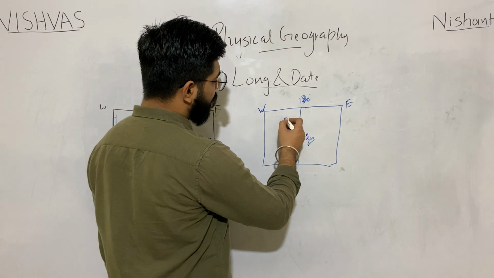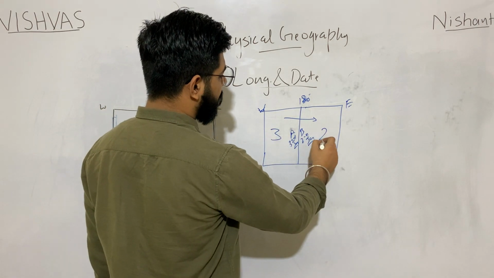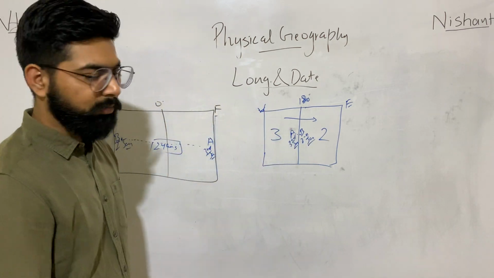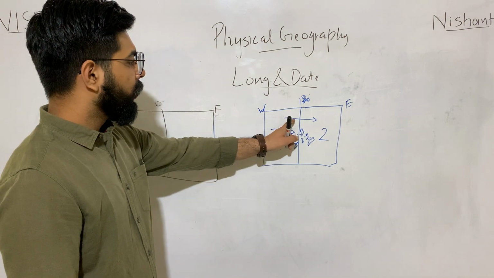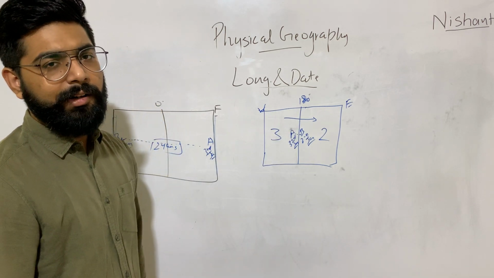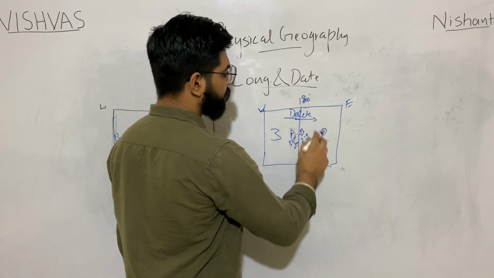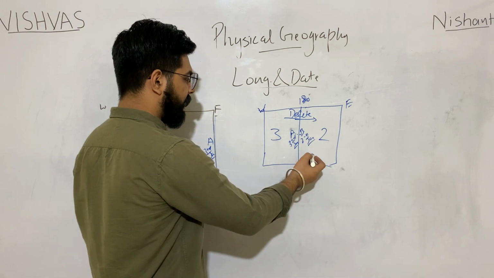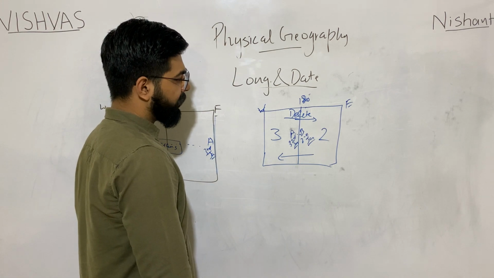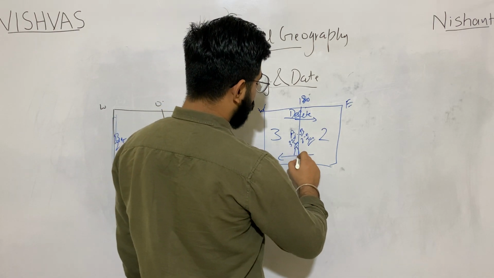Now if you move from west to east, it is 3rd January over here, it is 2nd January over here, in this region only. Just for our convenience, if we move from west to east and cross the international date line or 180-degree longitude, then we will have to delete a day. On the other hand, if we move from east to west and cross the 180-degree longitude, we will have to add a day.